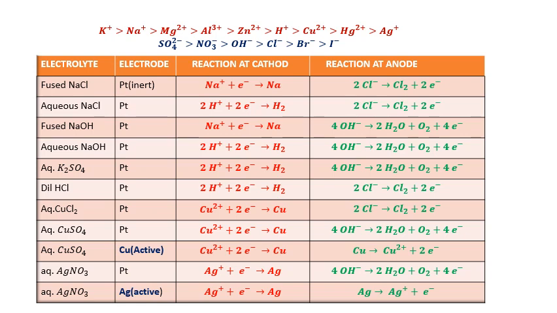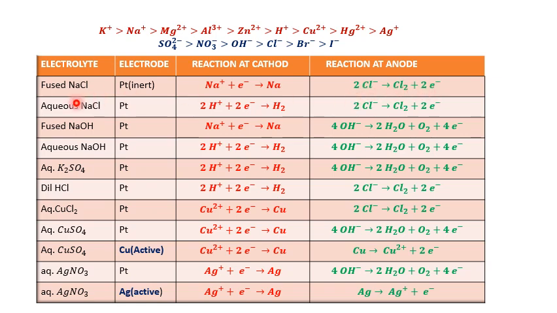So I want to explain the table very briefly. Fused NaCl means NaCl in the molten state, which means water is absent here. Remember, is water present or absent? Absent. Fused NaCl, so water is absent. So only one cation, Na+, and one anion are there, so there is no competition. So Na+ directly gives Na: Na+ + e− gives Na, and for Cl−, the reaction is fixed: 2Cl− gives Cl2 + 2e−.